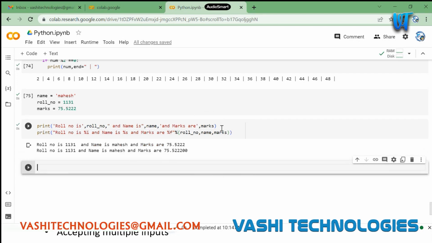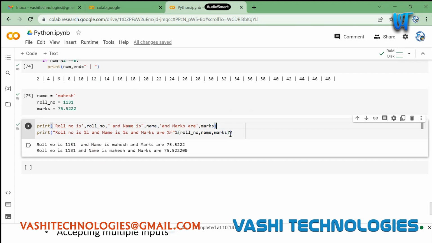So the first and second are basically doing the same thing. They are printing our roll number, name, and marks in the format which we intended. So if you see this percentile I, percentile S, and percentile F, within the string I am having these placeholders. Percentile I is for integer, percentile S is for string, and percentile F is for floating point, right?